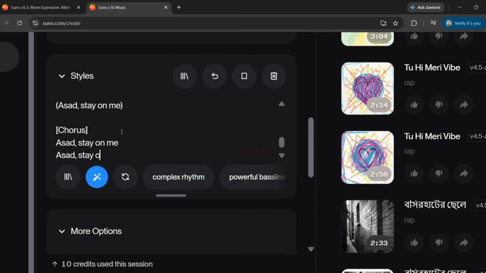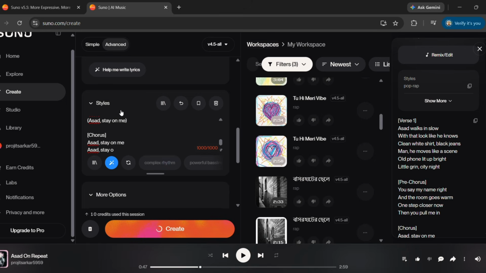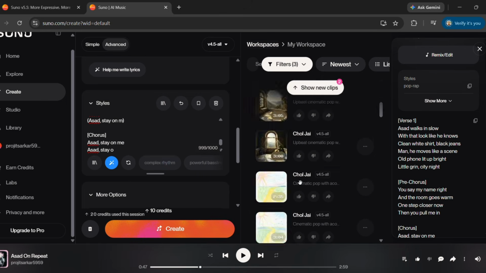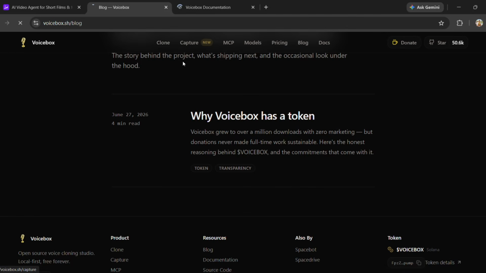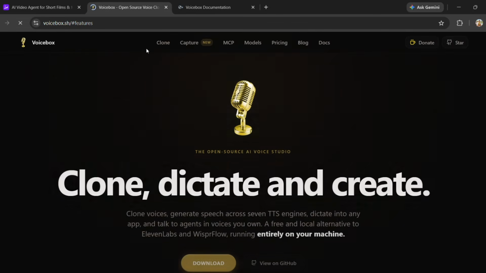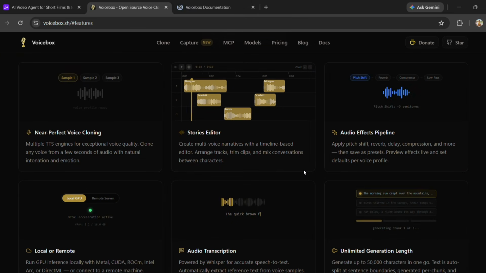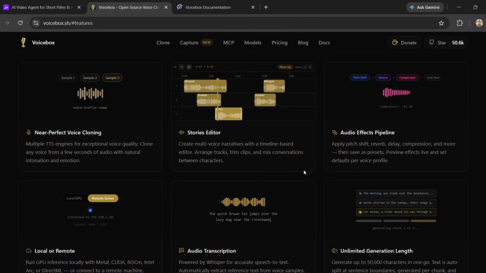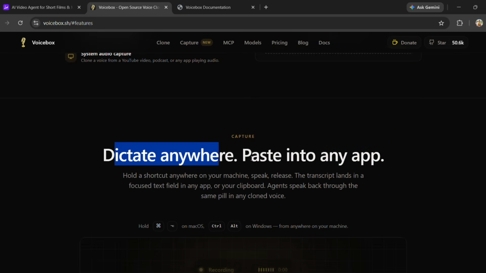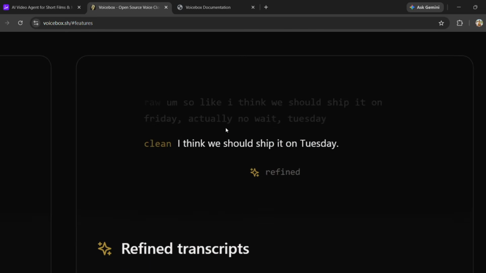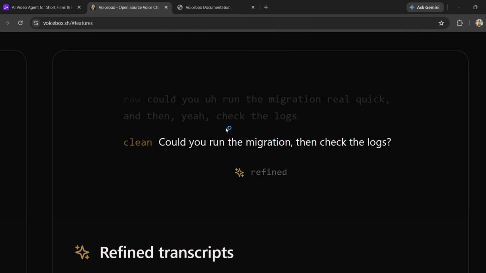Suno has a free plan with 50 credits renewing daily, but free plan songs are for non-commercial use. Its Pro plan currently starts at $8 per month when billed annually and includes commercial use rights for new songs created while subscribed. Voicemod also offers free voice effects on Windows and macOS with additional voices and customization available through its broader ecosystem.